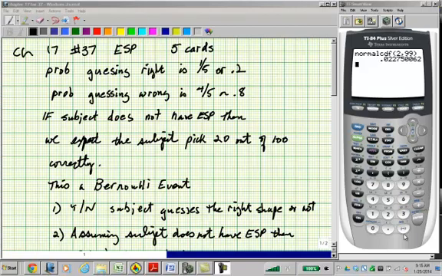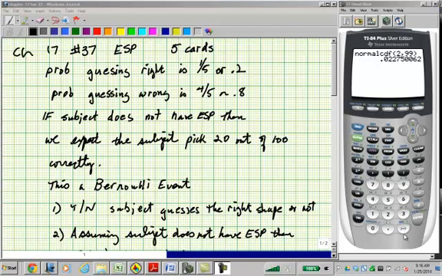Number 37, chapter 17, has to do with determining whether or not somebody has ESP. Anyway, there's 5 cards that are duplicates of 5 cards that are distributed randomly and equally in number in a deck of cards, and they have 5 different shapes on them. Usually this is done with an experimenter who holds the card up with the blank side facing the subject, and then the subject is supposed to guess which shape is on the other side of the card.